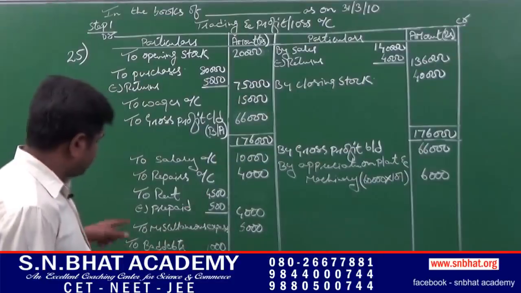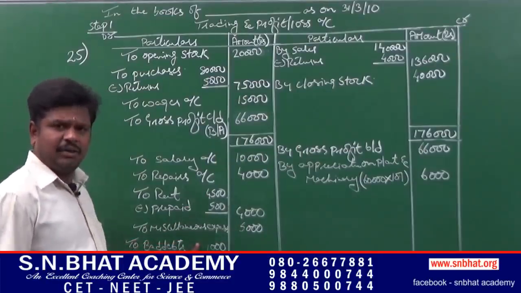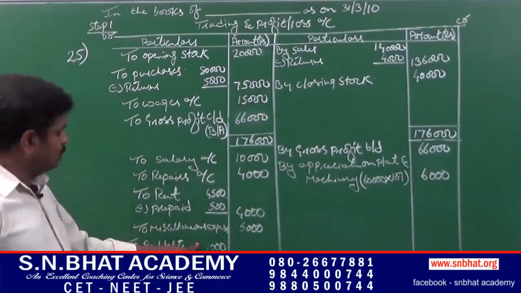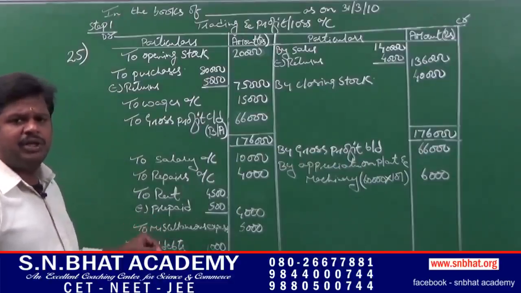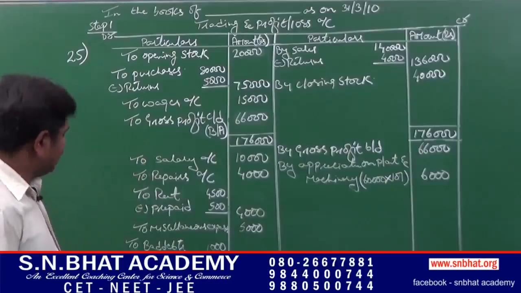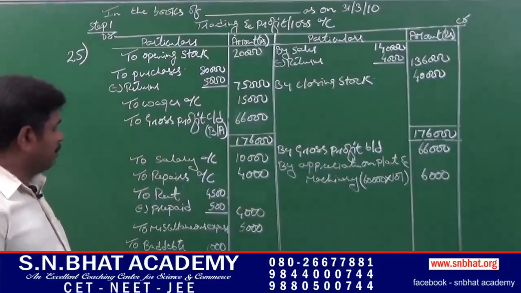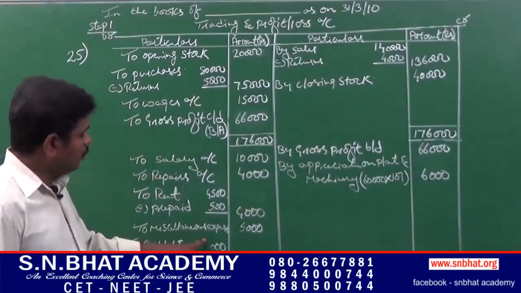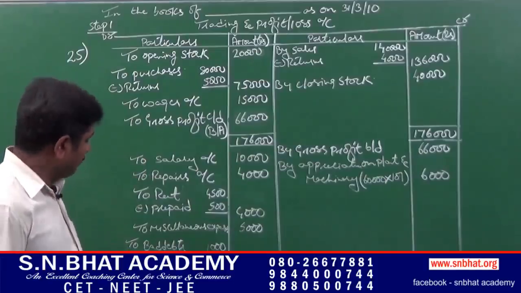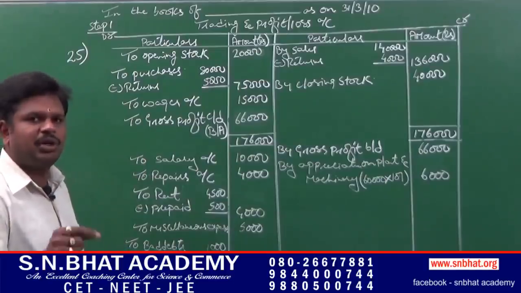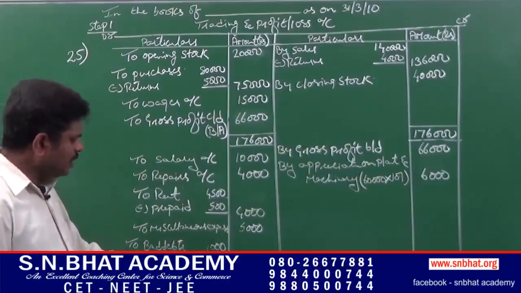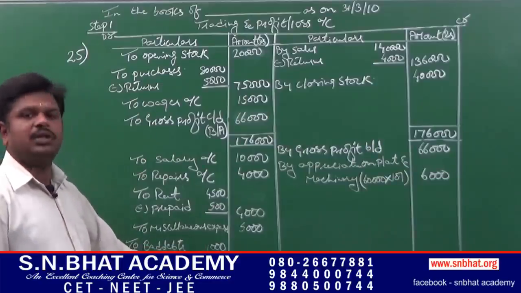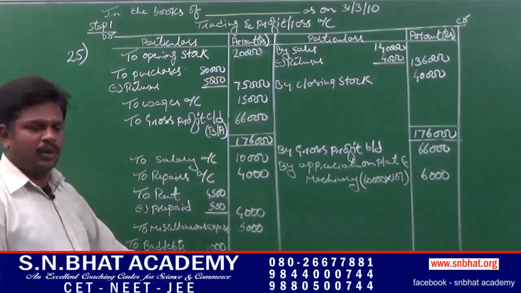Next, it is the important adjustment, that is bad debts given on the debit side of the trial balance, 1,000, plus new reserve given in the adjustment, that is provision for bad debts. Debtors amounted to rupees 40,000 into 5% comes to rupees 2,000. 1,000 plus 2,000, 3,000, minus old reserve, that is given on the credit side of the trial balance, that is 1,500. 3,000 minus 1,500, 1,500 on the outer column.